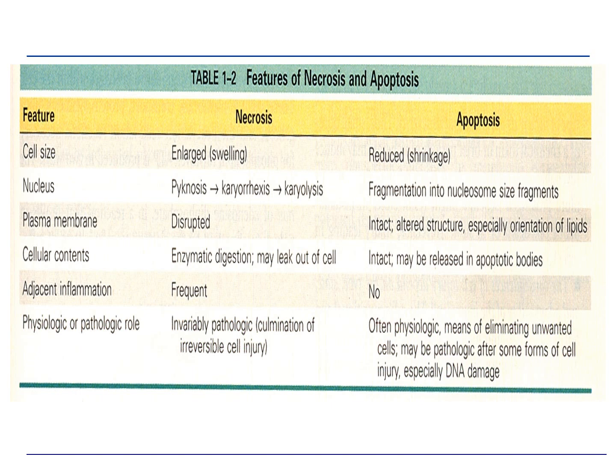The physiologic or pathologic role, if you consider necrosis, is invariably pathological, because there is inflammation and there is irreversible cell injury, whereas apoptosis could be physiological as well as pathological, but physiological death of the cell a lot of the time happens with apoptosis.